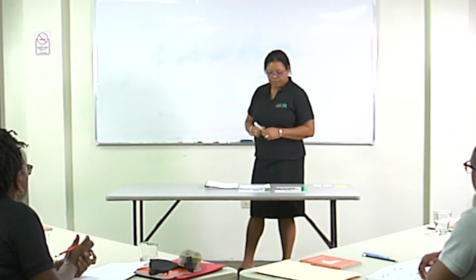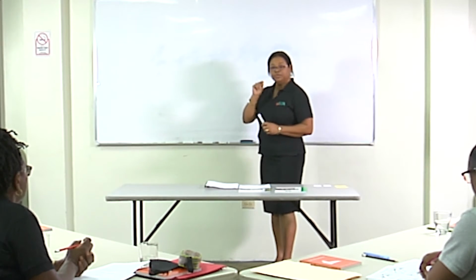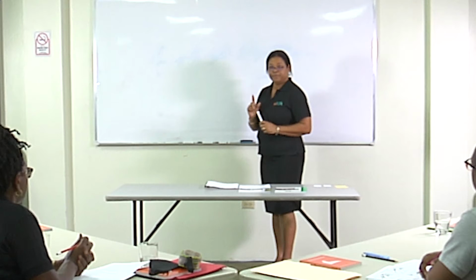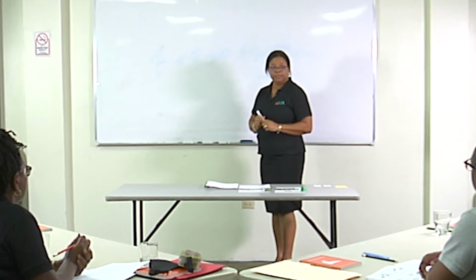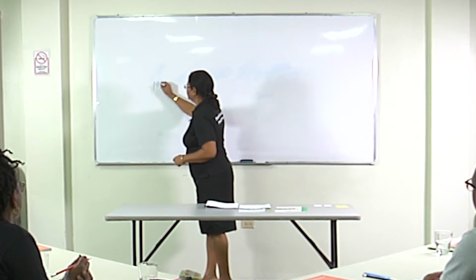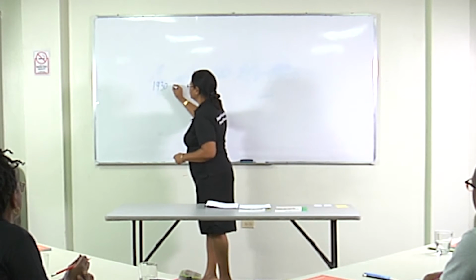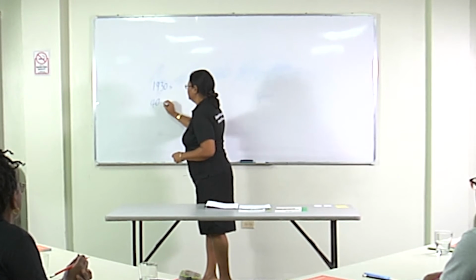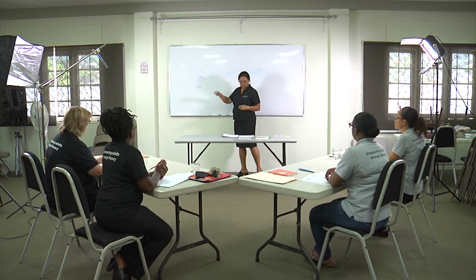All right, so I'm going to write for you on the board how you will write 1930s and 40s when you hear it. You're not using words, you're using numbers. So we have 1930s and 40s. Okay, that's how you'll write it.